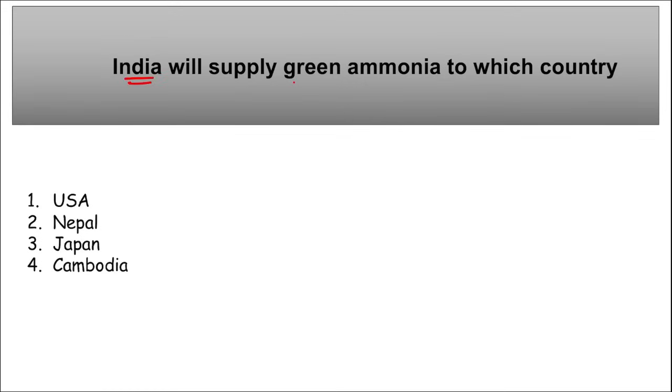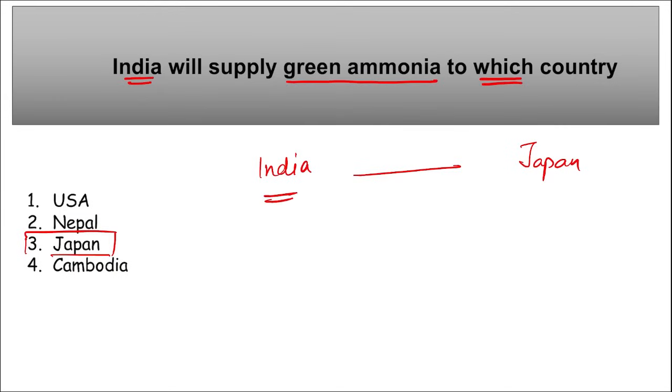Next, India will supply green ammonia to which country? Remember, India will be supplying green ammonia to Japan. Which Indian company will be supplying this ammonia to Japan? The name of the Indian company is ACME Cleantech Solutions Private Limited.